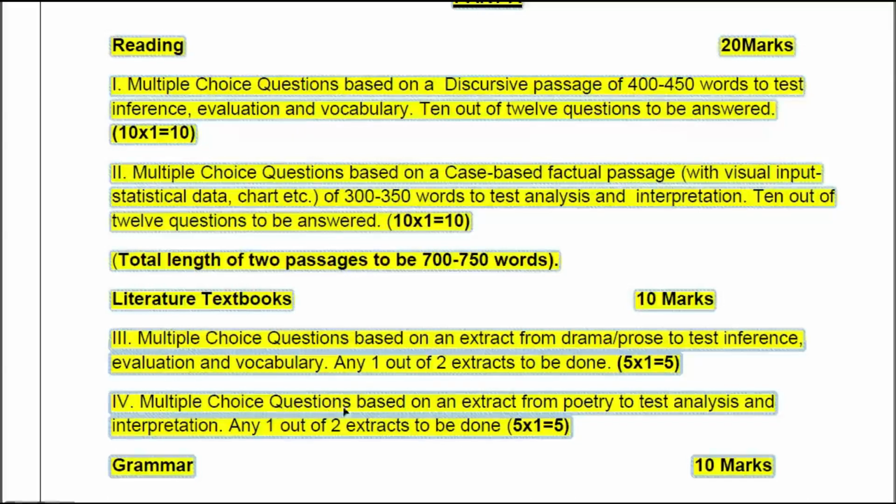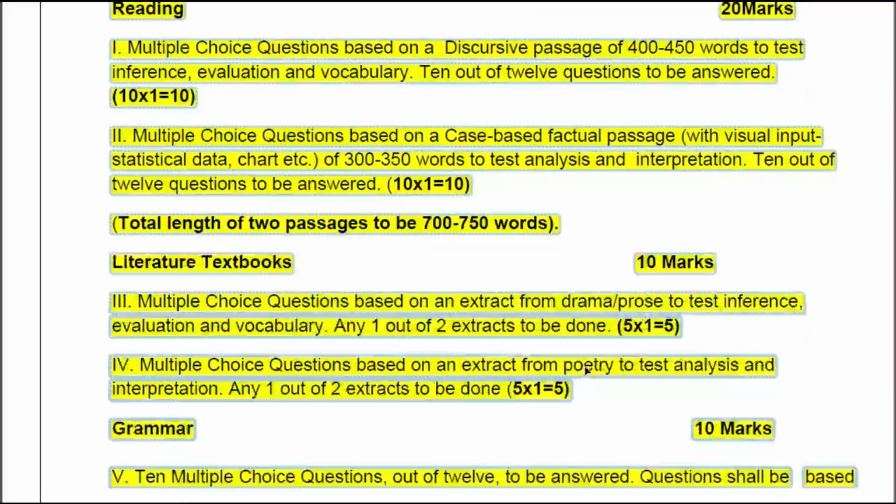And the fourth question, multiple choice questions based on an extract from poetry to test analysis and interpretation. Any 1 out of 2 extracts to be done. So here also the same type of question we are getting. 2 extracts will be given to you and of the 2 you are supposed to write only 1. Here also for that particular extract 5 questions will be there, 1 mark each, 5 marks. So 5 plus 5, 10 marks literature reader multiple choice questions are asked in part A.